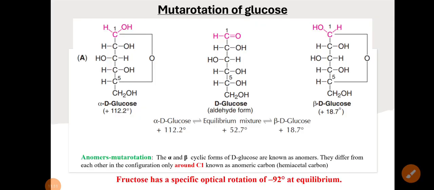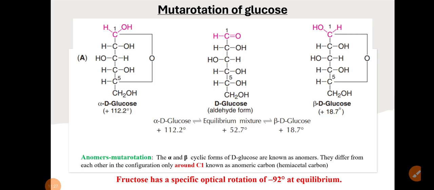Okay, the next is the mutarotation of glucose. So what is mutarotation? Mutarotation is nothing but the change in the specific optical rotation. That is your mutarotation.